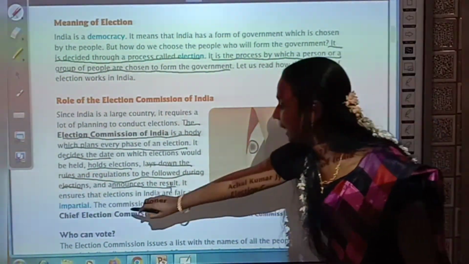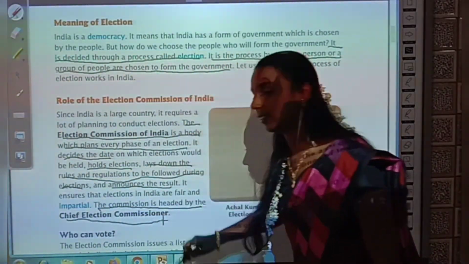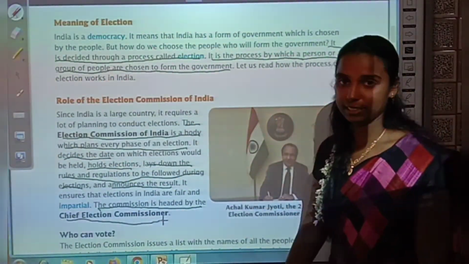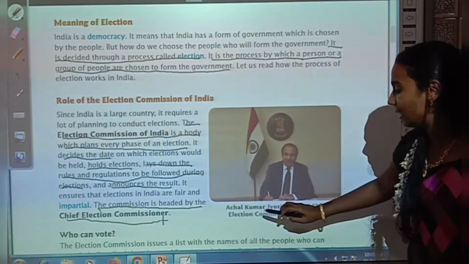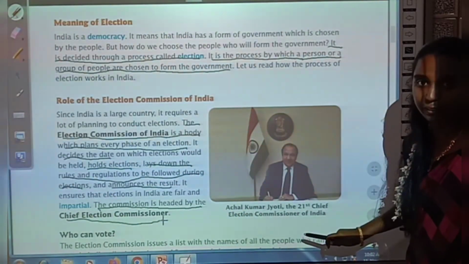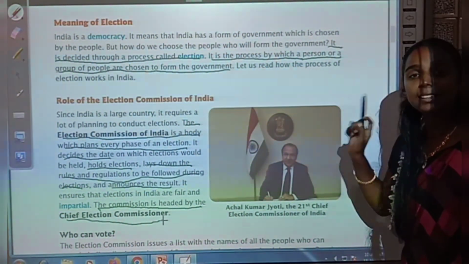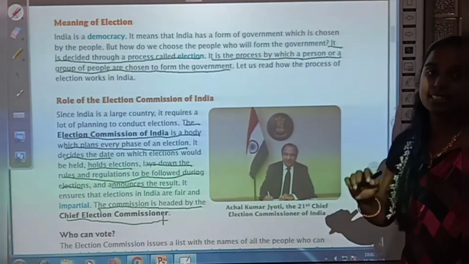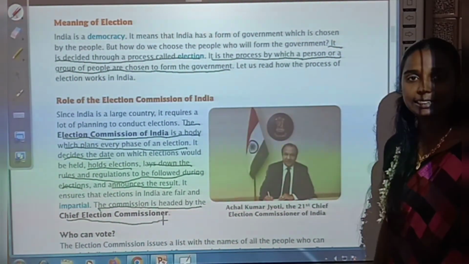Okay. So the Election Commission is headed by the Chief Election Commissioner. So who is the head of the Election Commission? Chief Election Commissioner. Okay, underline that also. So see in your book they have given Achal Kumar Jyoti as the 21st Chief Election Commissioner of India. Okay, so he was the Chief Election Commissioner of India in 2018. Okay, so now we have Sunil Arora as our Chief Election Commissioner. Okay. So have you all underlined this?